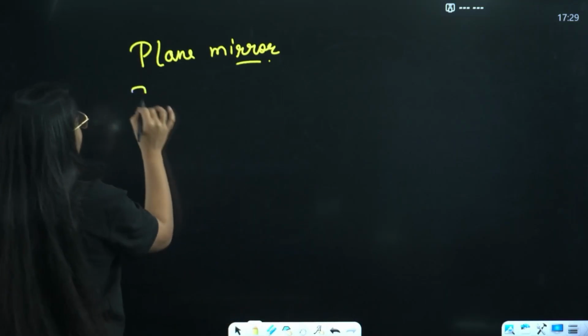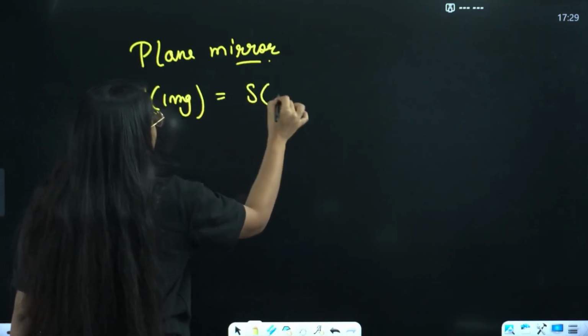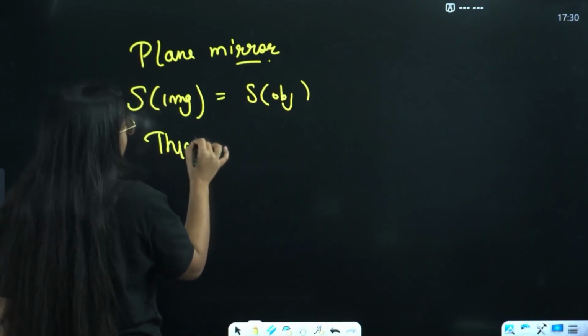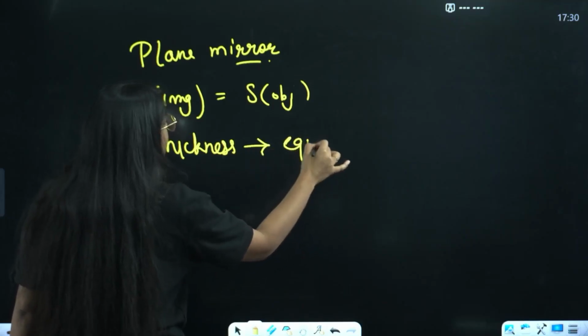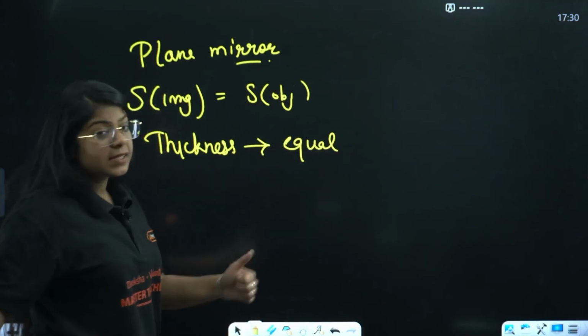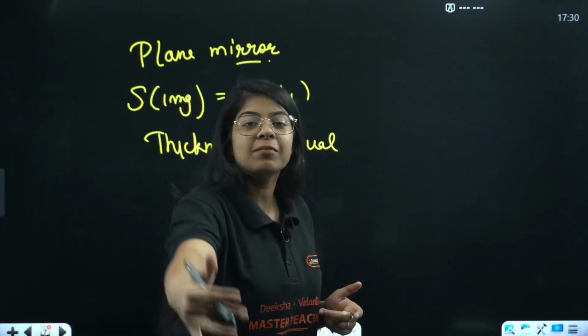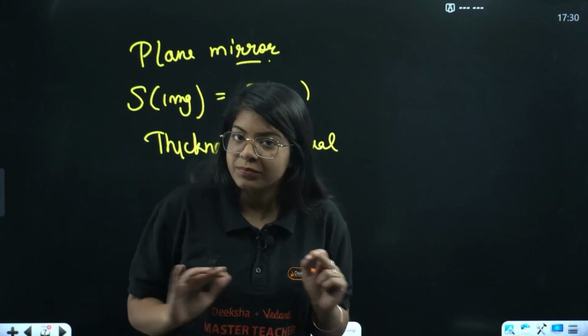The size of image is equal to the size of object, and the thickness and thinness both are also equal, and it will be at the same distance from the mirror as the object is, right? Done?